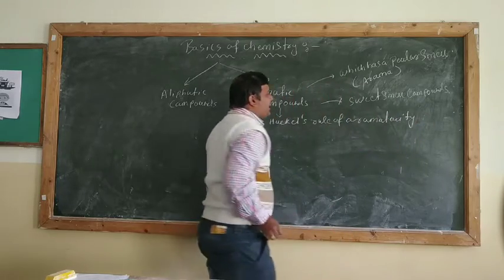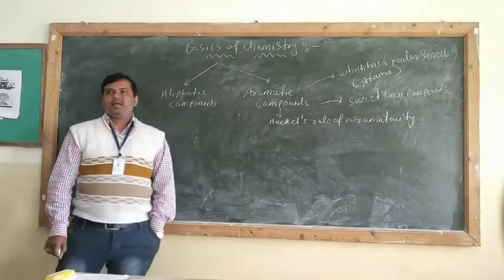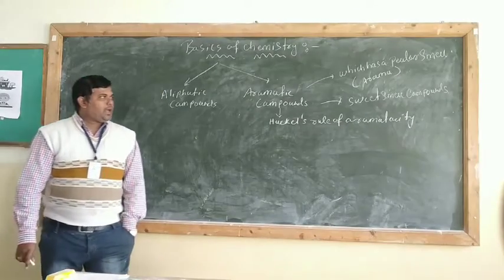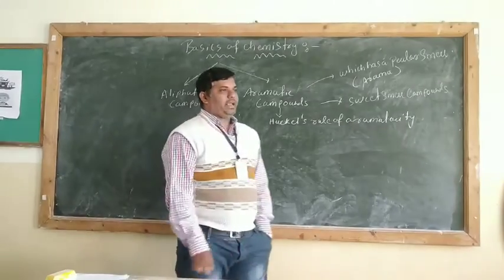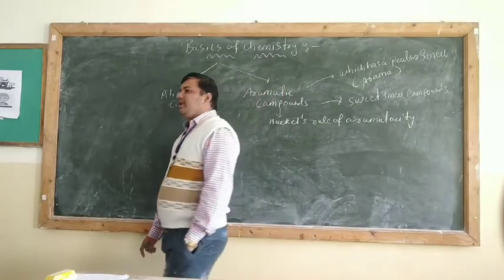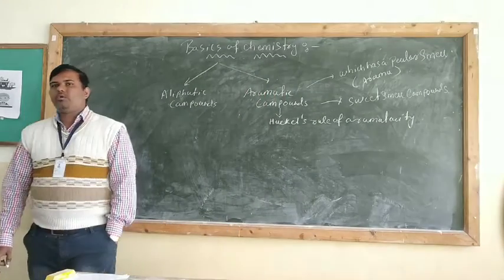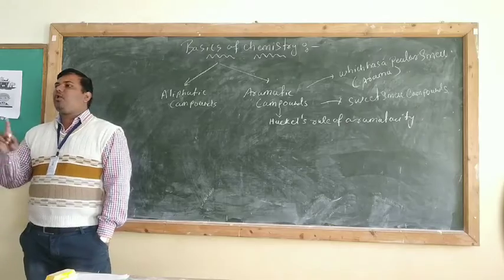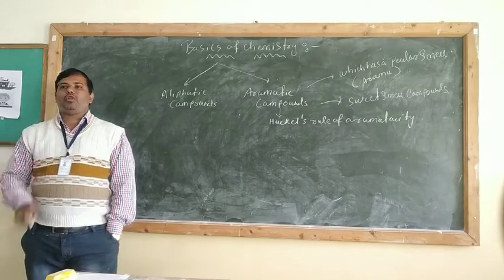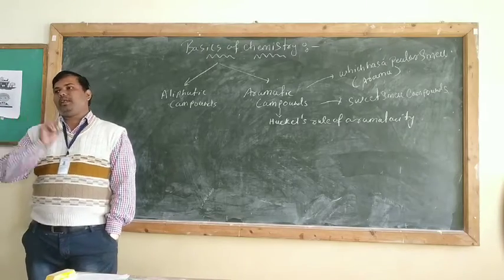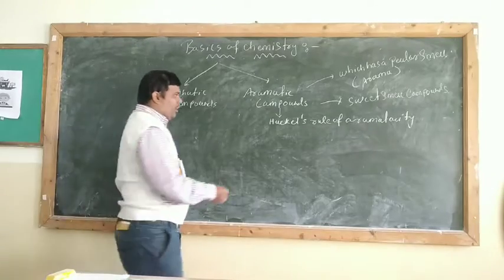Okay. Now, what does Huckel's rule of aromaticity say? I'll repeat once. Huckel's rule says that any particular cyclic planar compound which follows the 4n plus 2 pi electron rule is said to be aromatic in nature. I will write it down. You all can note it down.